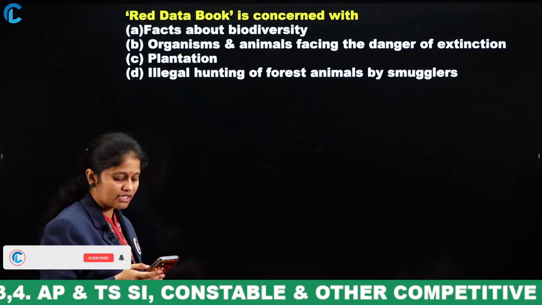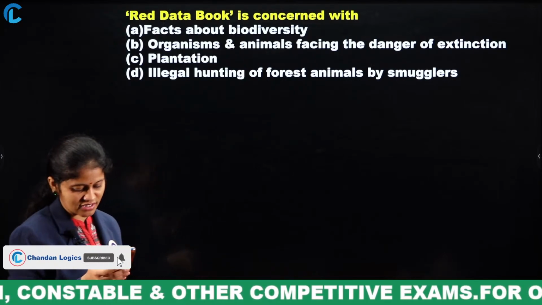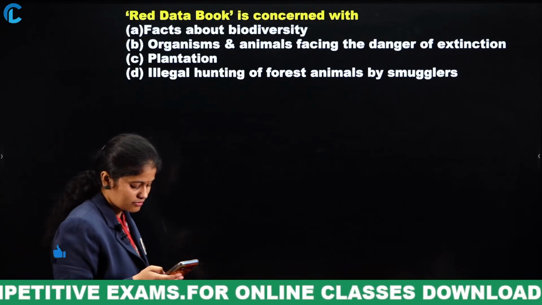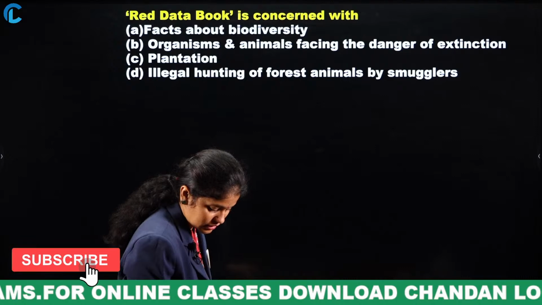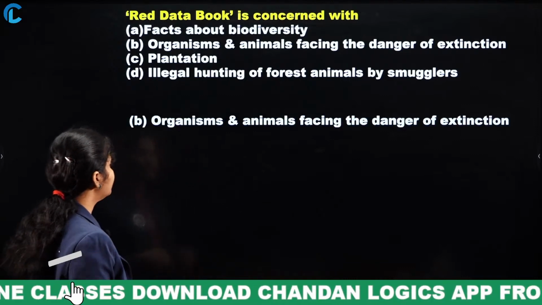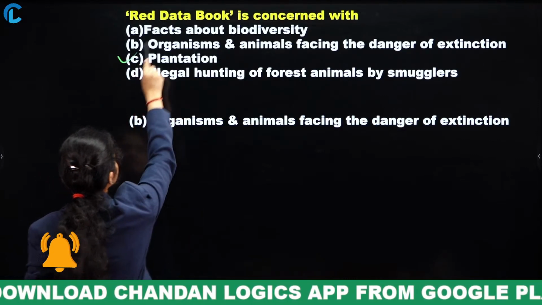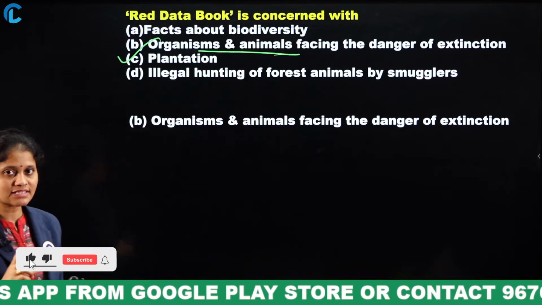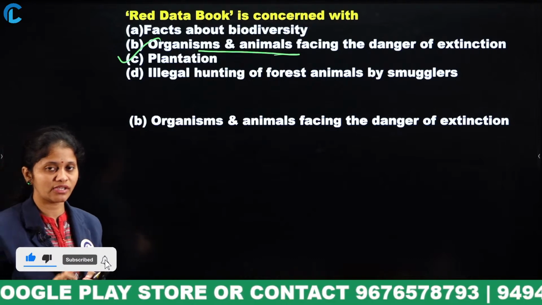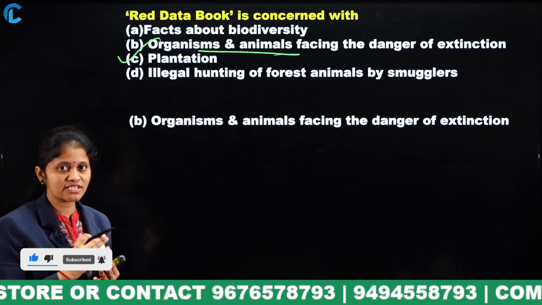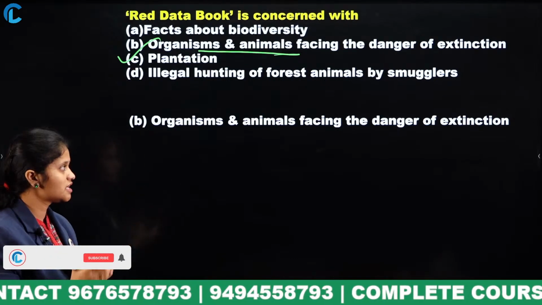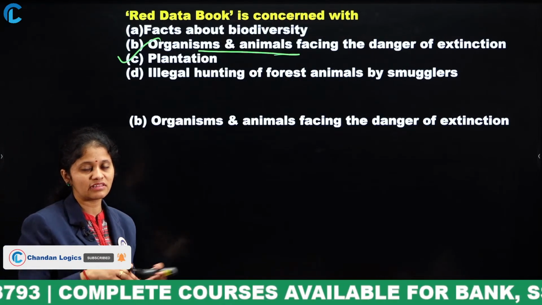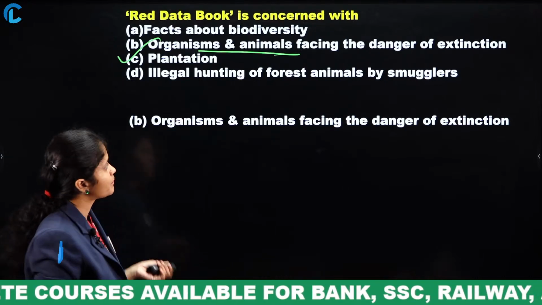Option B, organisms and animals facing the danger of extinction. The Red Data Book is all about organisms and animals facing the danger of extinction. The list contained in the book is known as the Red Data Book. Especially the animals or organisms in danger of extinction, that extinction list will be in the Red Data Book.